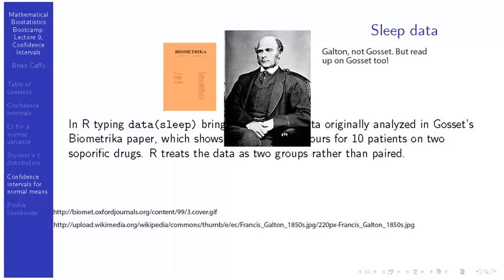He was Charles Darwin's cousin. He invented the term and the concept regression. He invented the term and the concept correlation. And he invented lots of other things, some good, some bad. He was just a generally rather interesting character. At any rate, Biometrika was founded by Francis Galton, and that is where Gosset's original paper appeared, and that's where this sleep data occurred.